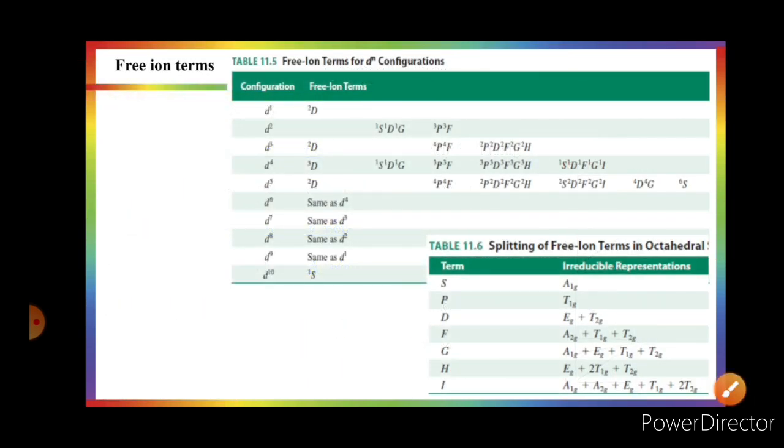Before going into detail, just remember a few things: the transition always takes place between ground state and excited state. These ground state and excited state originate from the electronic repulsion, electron interaction.